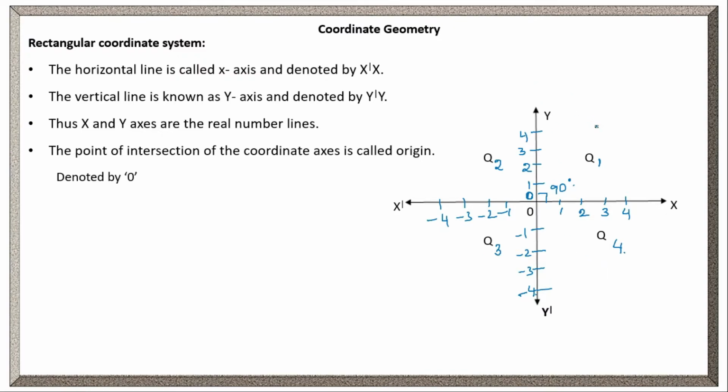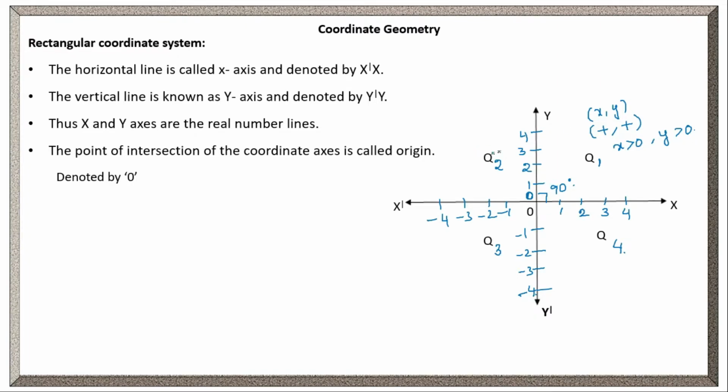Here any point in a coordinate system we represent by using the ordered pair x comma y. Here if you see, all the x values are positive, right? And y values are also positive. So the signs of the x coordinate and y coordinate are plus, plus. Where x is greater than 0, all the x values are greater than 0 only or not. 1, 2, 3, 4 and so on are greater than 0. And y is also greater than 0. Clear? Every point on the y-axis is positive only or not. So y is greater than 0.